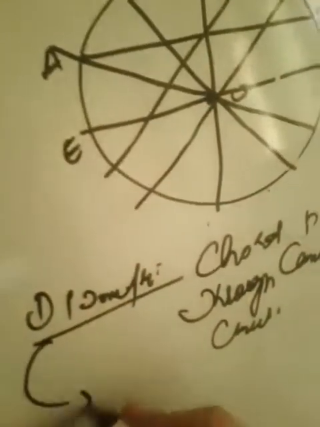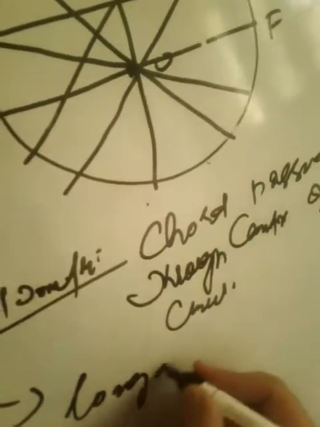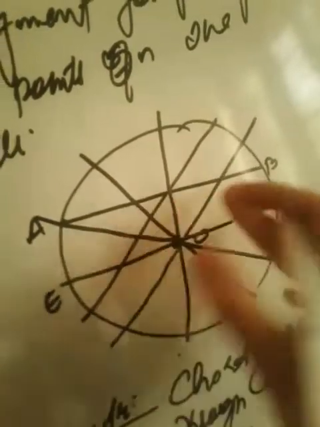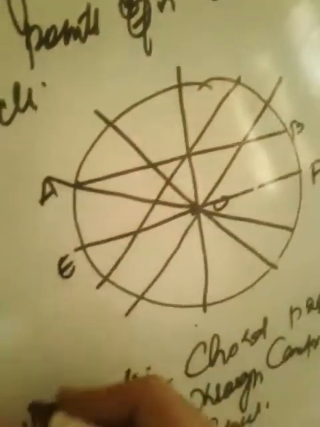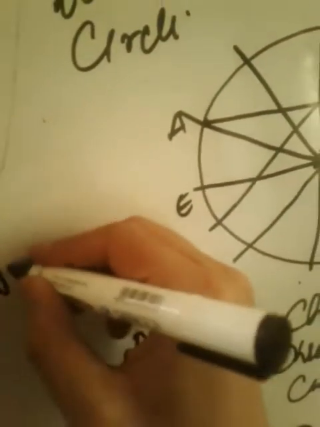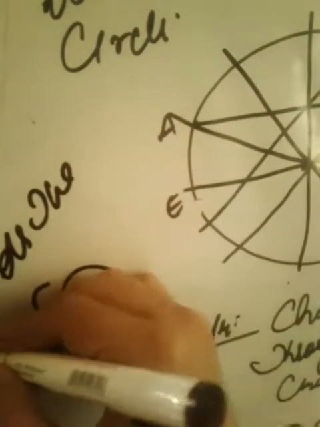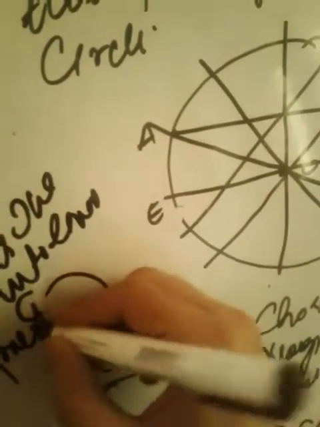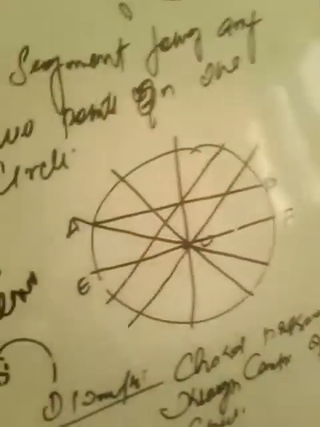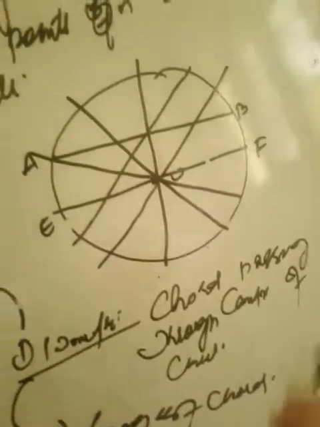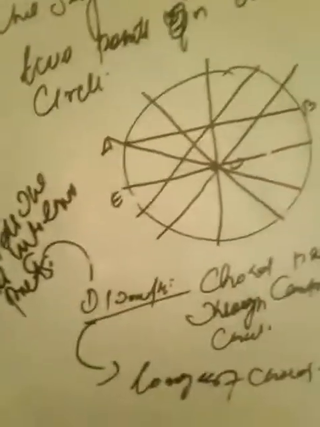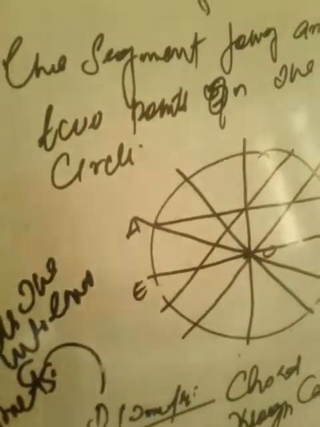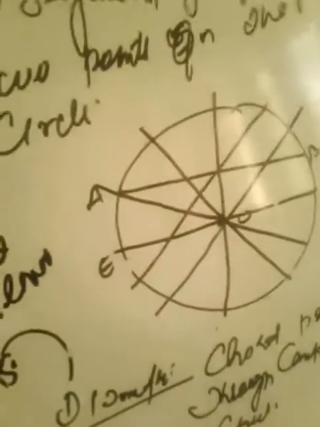Another property: it divides the circle into two equal parts. Remember this. So diameter is a chord passing through the center of the circle, it divides the circle into two equal parts, and it is the longest of all the chords.